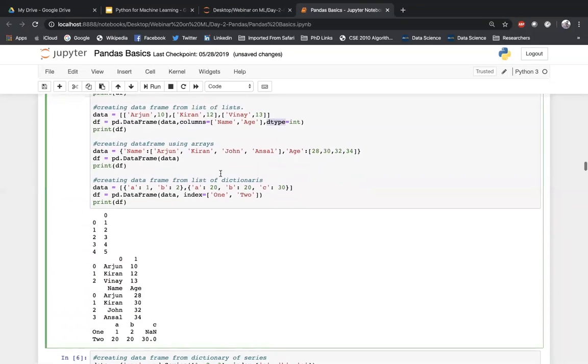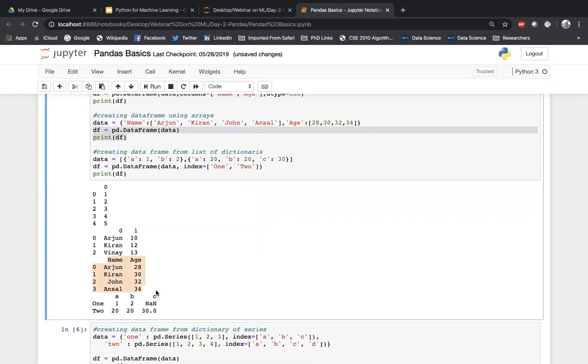Now, this time we are trying to create a data frame using arrays. What I did here is pass a dictionary. If you see here, the value that we are passing for the key name is nothing but a list, and similarly for age, it is also a list. From these lists, it will take the items Arjun and 28, Kiran and 30, and John and 32, like that. It will take values from each of these lists, convert that into a table, and put it into a data frame. That's what you can see here.